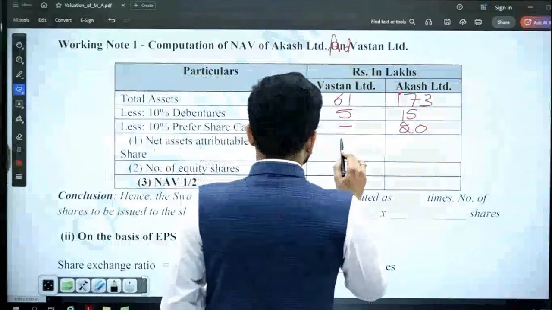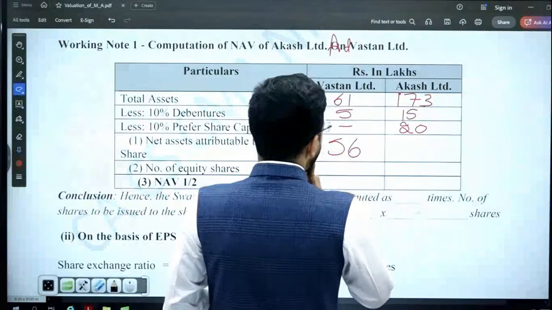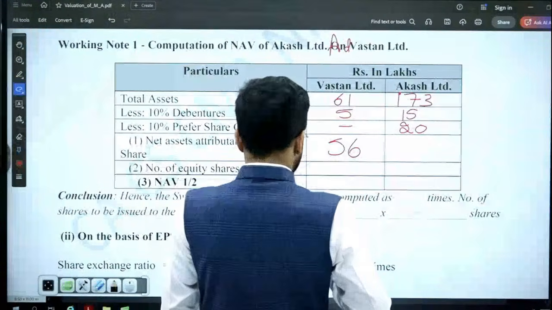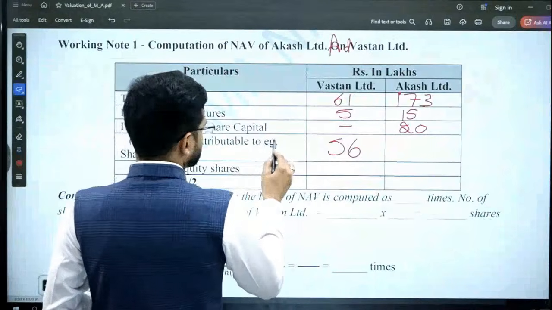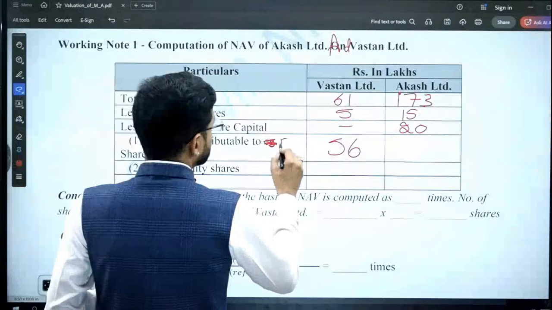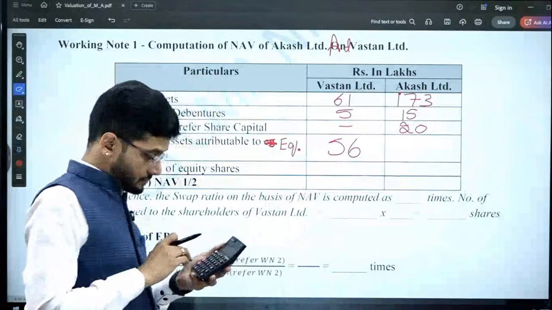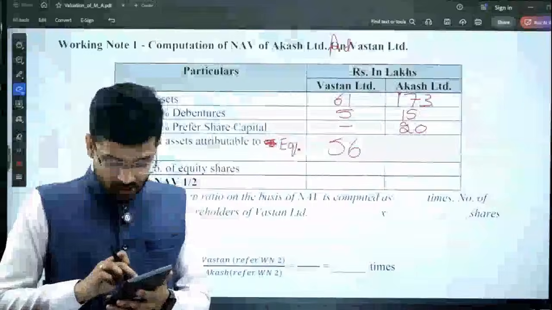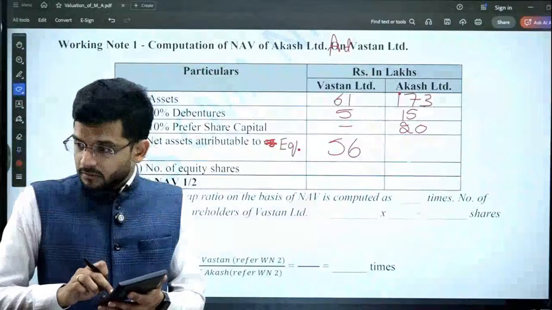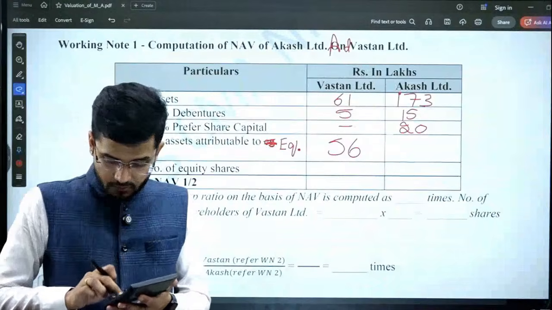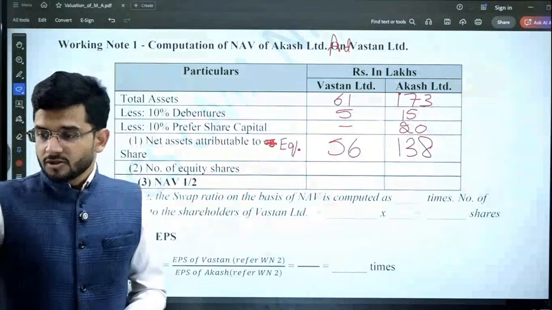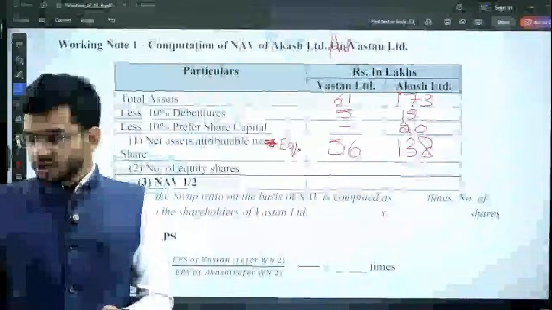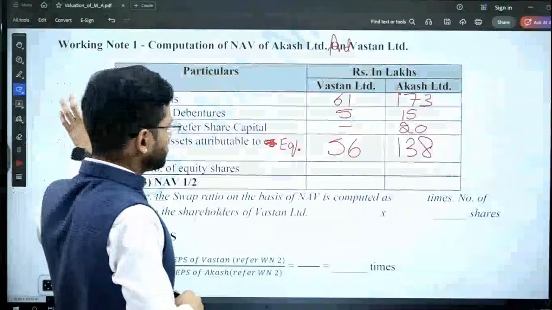For Watson Limited it is computed as 56, and net assets attributable to Akash Limited is 138. So these are the net assets which are attributable to both the shareholders.